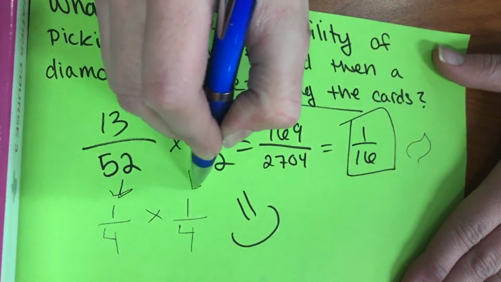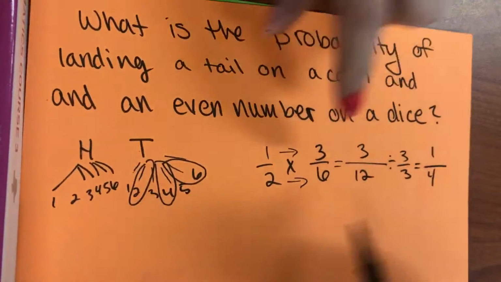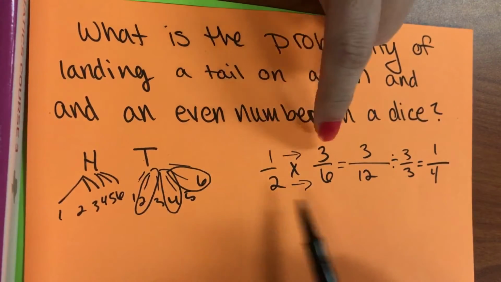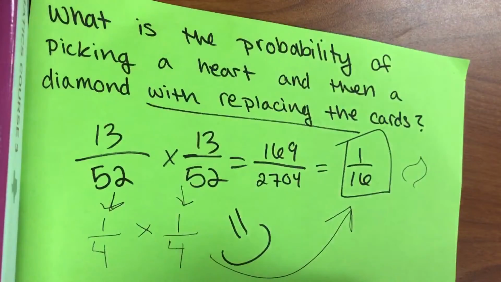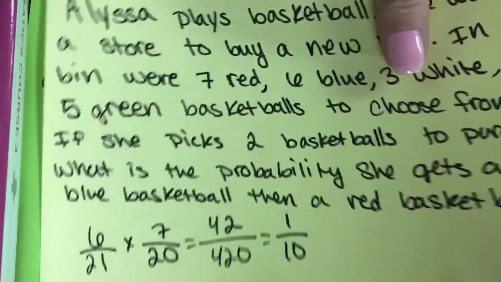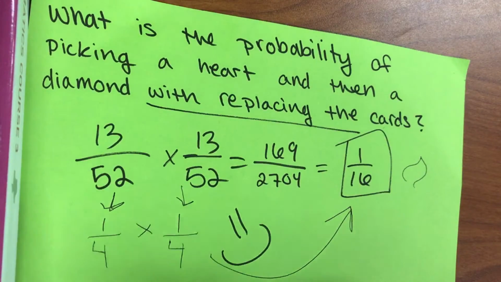And it's not always going to work. But like this one over here, we could have simplified that to 1 over 2, and that's 1 times 1 is 1, 2 times 2 is 4. So just be careful. Always check. Like this one, you couldn't simplify. I'm just letting you guys know to check to see if you can simplify first, then do it.